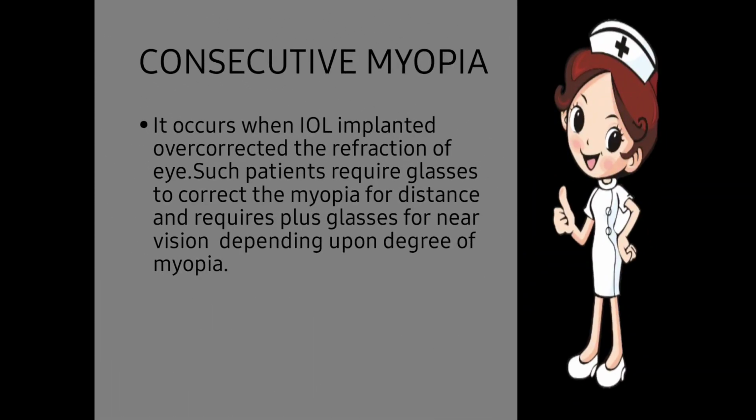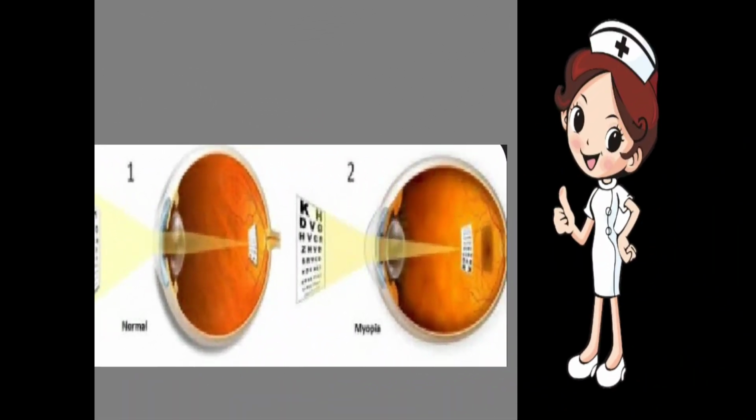Next one is consecutive myopia. Consecutive myopia occurs when the IOL implanted overcorrects the refraction of the eye. Such patients require glasses to correct the myopia for distance and require plus glasses for near vision, depending upon the degree of myopia. First of all, we should know what myopia is. In case of myopia, as you can see in the chart, the image will form in front of the retina.